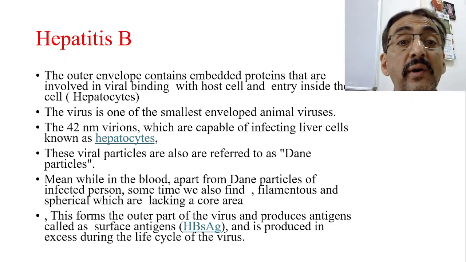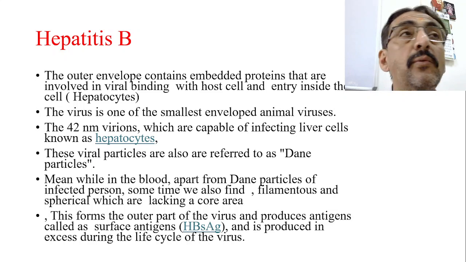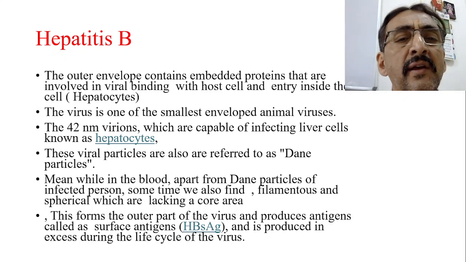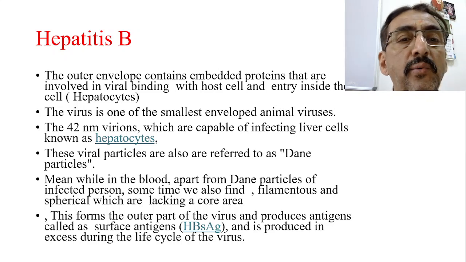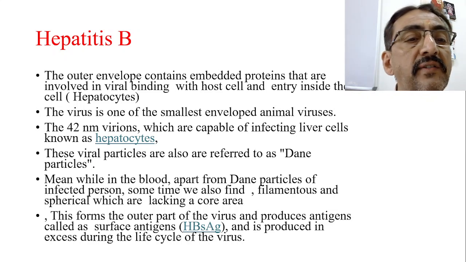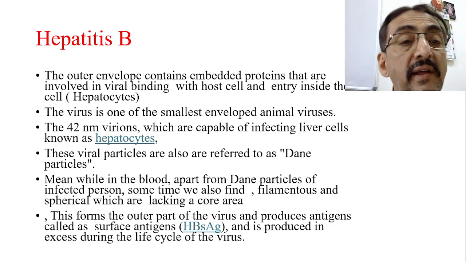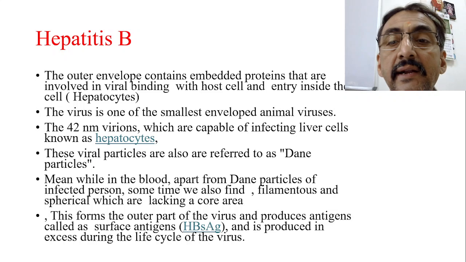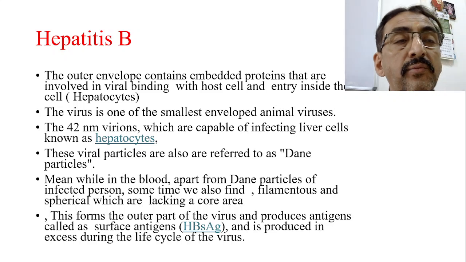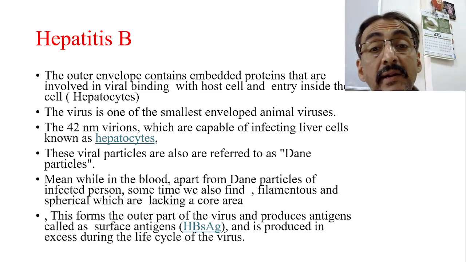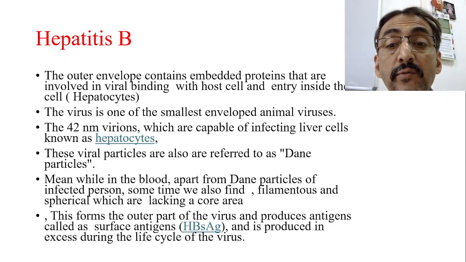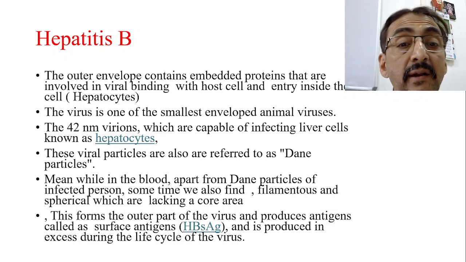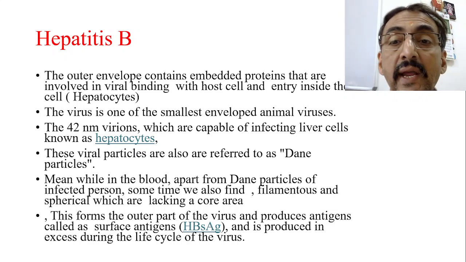The virus is one of the smallest enveloped animal viruses. The 42 nanometer virions are capable of infecting the liver cells, which are called hepatocytes, as we know. These viral particles are also referred to as Dane particles, D-A-N-E. Meanwhile, in the blood, apart from the Dane particles of an infected person, sometimes we also find filamentous and spherical particles which are lacking in the core area.